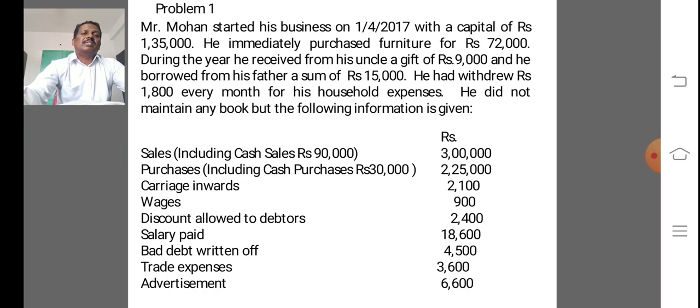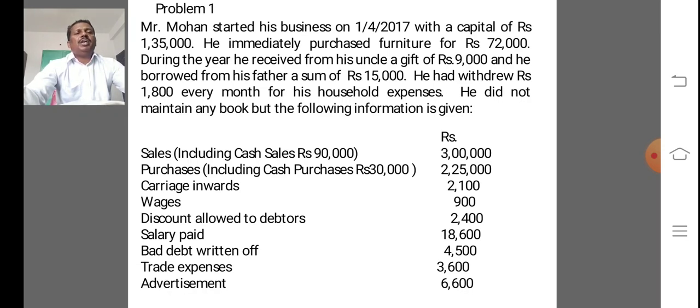Sales, including cash sales of rupees 90,000, is 3 lakhs. Purchases, including cash purchases of rupees 30,000, 2,25,000. Carriage inwards 2,100. Wages 900.